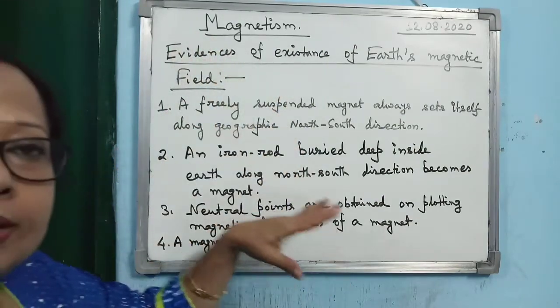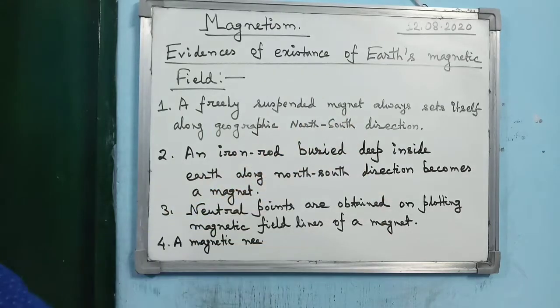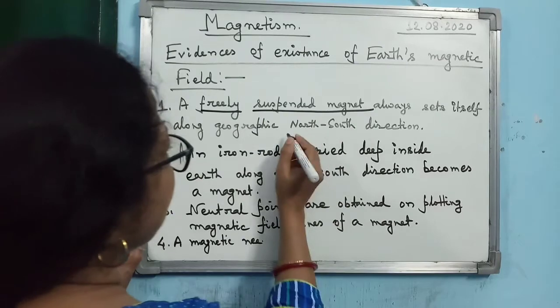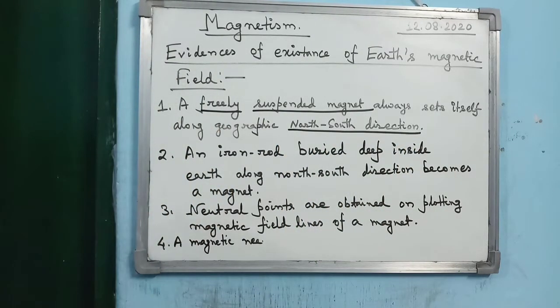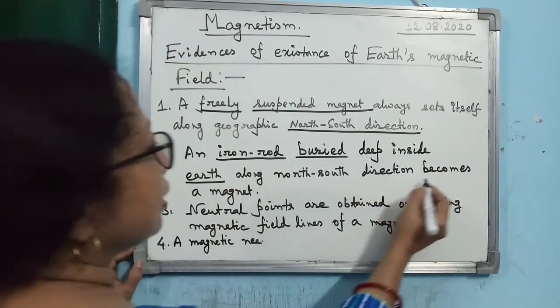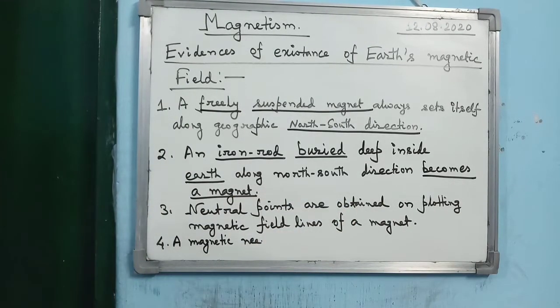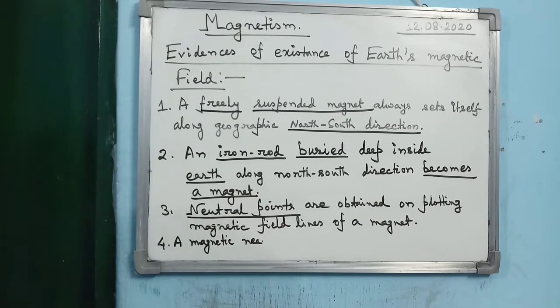Point wise I have written, the key words are also there. So a freely suspended magnet always sets itself along the geographic north-south direction. Then an iron bar buried deep inside the earth along the north-south direction becomes a magnet. Then neutral points are obtained on plotting magnetic field lines of a magnet. As there is no space, the fourth point I am discussing later.